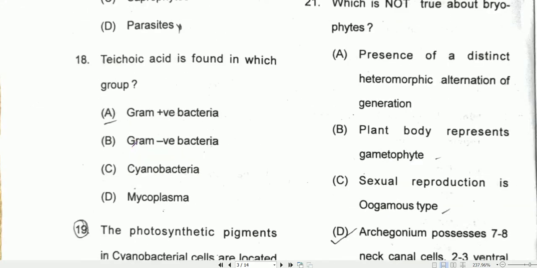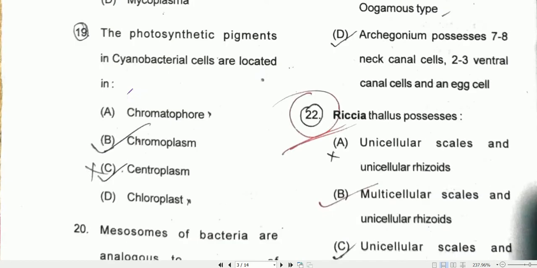Coming to question number 18. Teichoic acid is found in which group? So these teichoic acids are found in gram-positive bacteria. Coming to question number 19. The photosynthetic pigments in cyanobacterial cells are located in both.